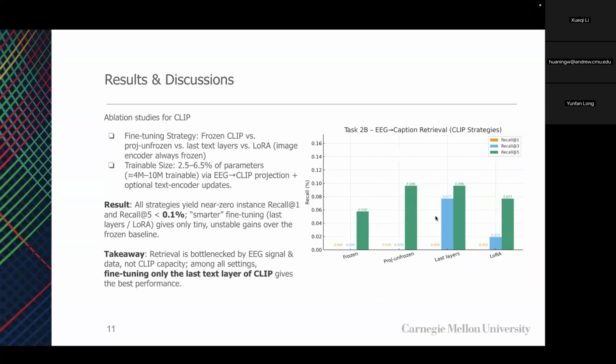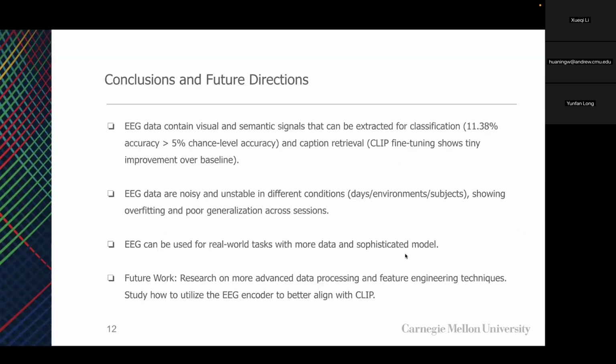In contrast, the caption retrieval results were extremely challenging. All CLIP fine-tuning strategies, including frozen CLIP and LoRA, yielded near zero recall at 1 and very low recall at 5. This critical finding suggests that the retrieval performance is bottlenecked by the inherent noise and instability of the EEG signal and the limited data volume, rather than the capability of the CLIP model itself. The highest, although tiny, gain was achieved by fine-tuning only the last layer of the CLIP text encoder.